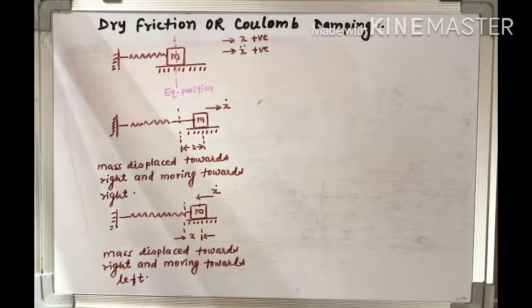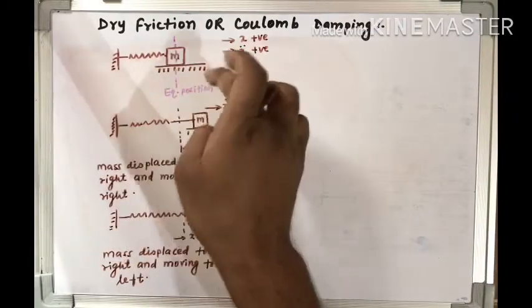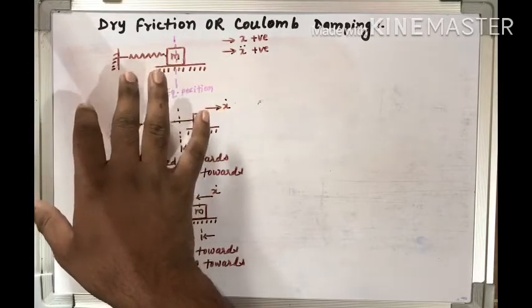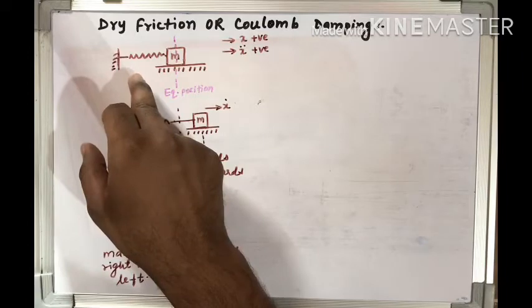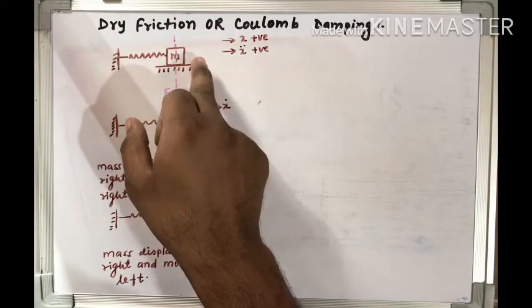Now you can see the diagram. There is a spring mass system as shown in this figure, and this is in the equilibrium position, in the static condition, with no movement. This mass is capable of sliding on a dry surface.